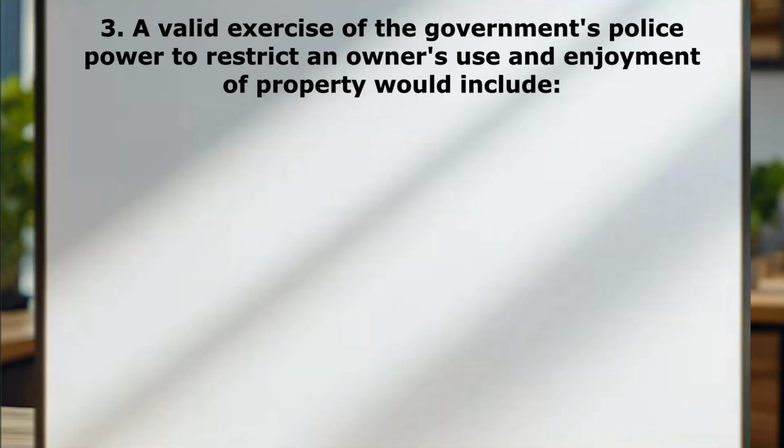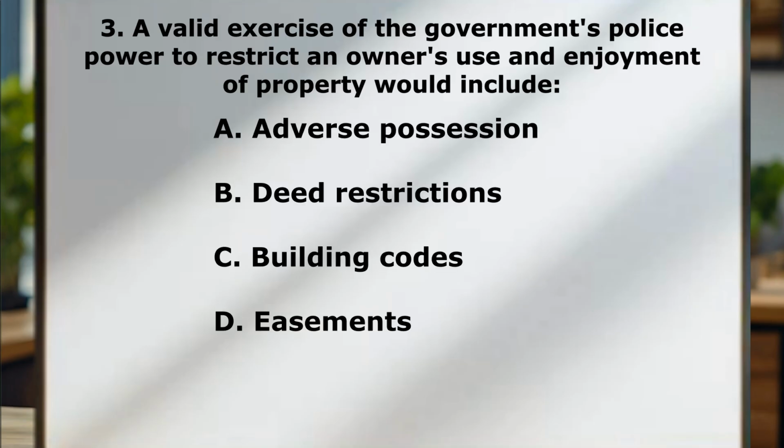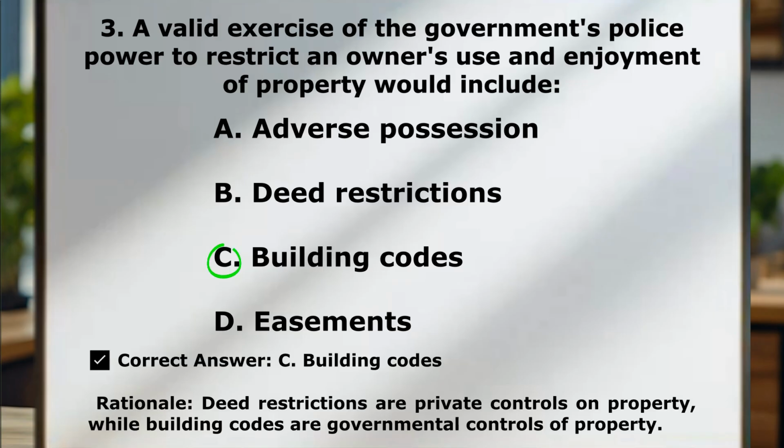Question number 3. A valid exercise of the government's police power to restrict an owner's use and enjoyment of property would include A, adverse possession, B, deed restrictions, C, building codes, D, easements. Correct answer here is C, building codes. So deed restrictions are private controls on property, while building codes are government controls of property.